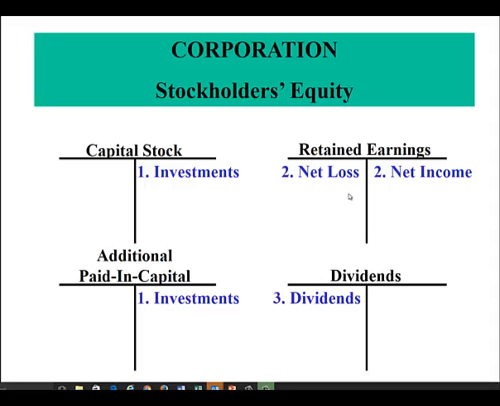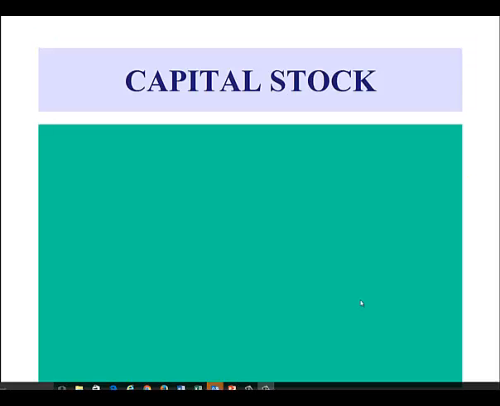All earnings of the corporation are entered into the retained earnings account, and all payments to owners or shareholders are entered down here into the dividends account. Keep in mind that capital stock, additional paid in capital, and retained earnings all have normal credit balances because they are capital accounts. The dividends account is like the drawing account. It has a normal debit balance.